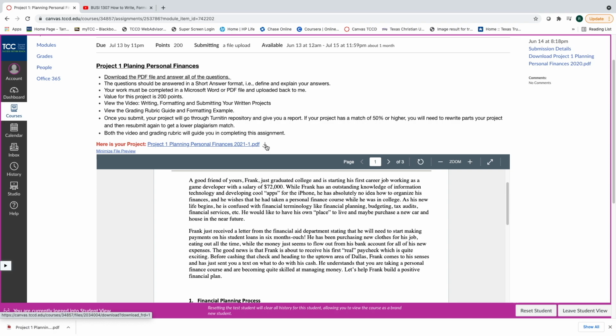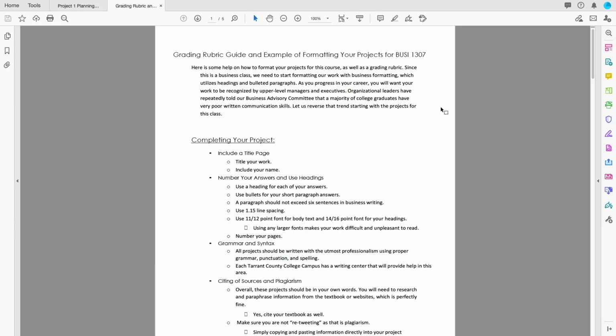Now we are going to look at more of the formatting and my grading rubric. Okay, so when you open the file, the grading rubric, an example of formatting your projects for BUSI 1307, again, this is more help for you of what your project should look like.